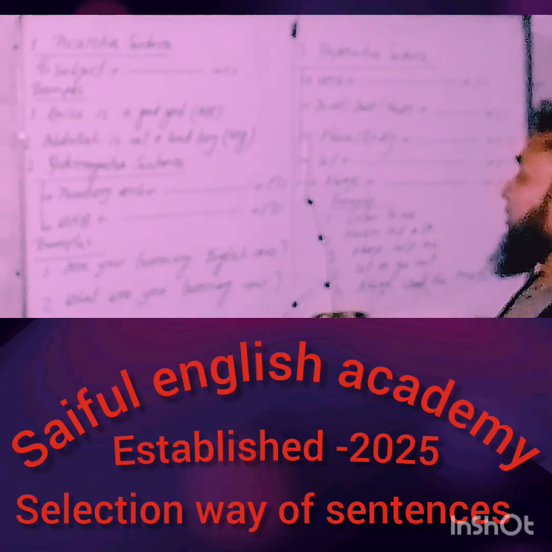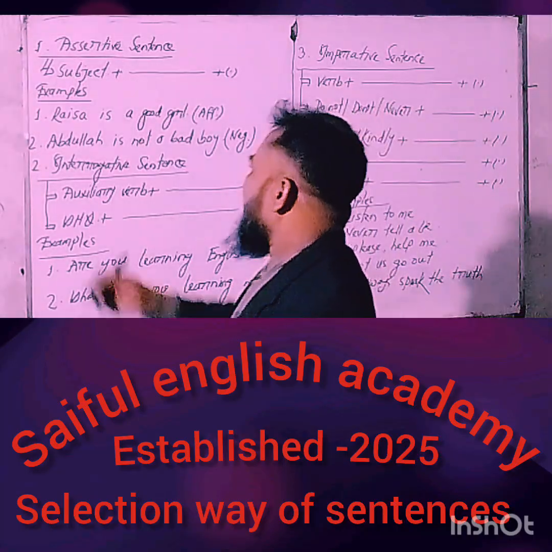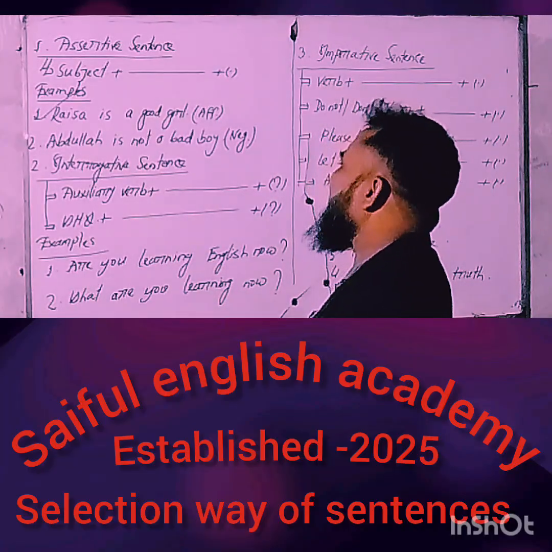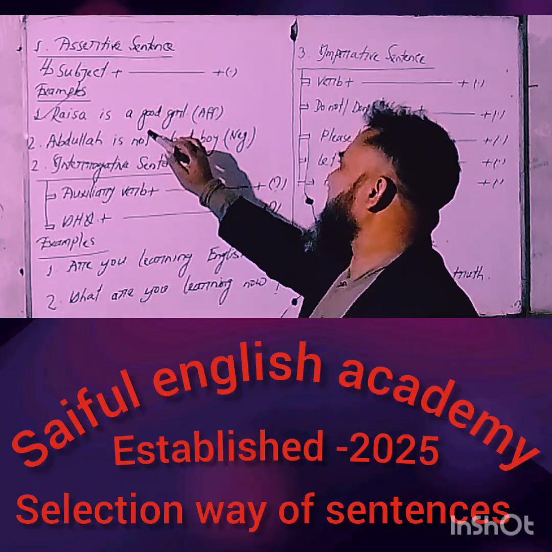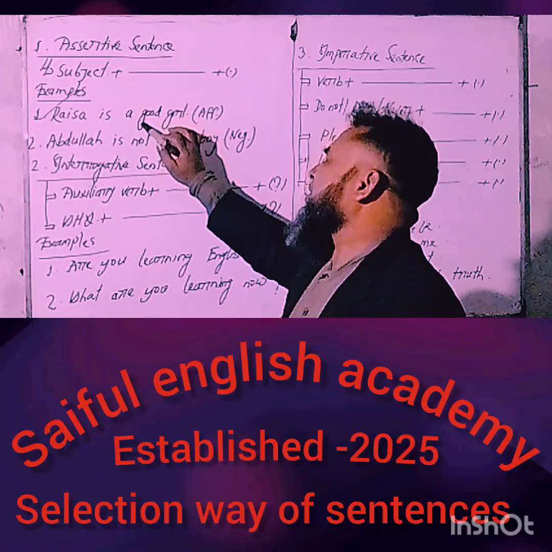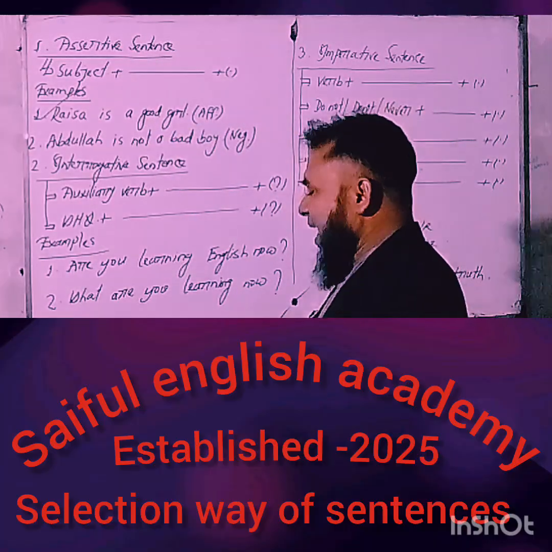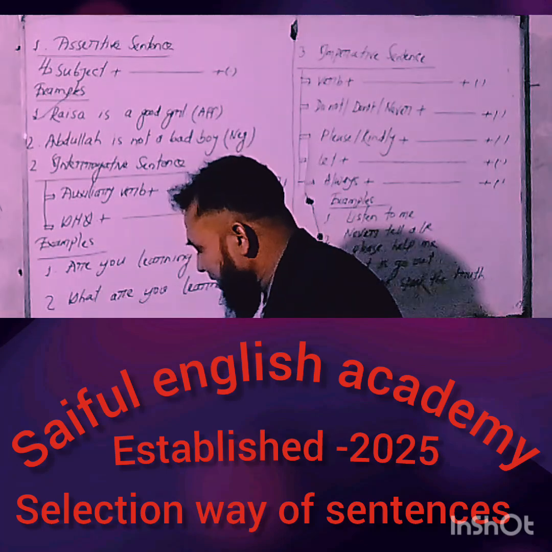So take a look at the board and try to understand. Number one, Raisha is a good girl. This sentence makes the sense of affirmation, so we can call this sentence an affirmative sentence.